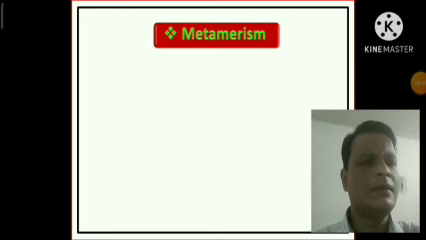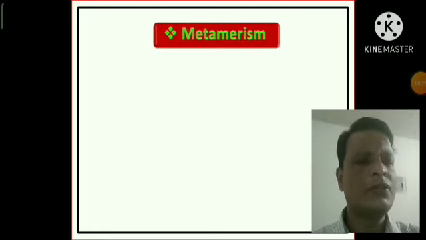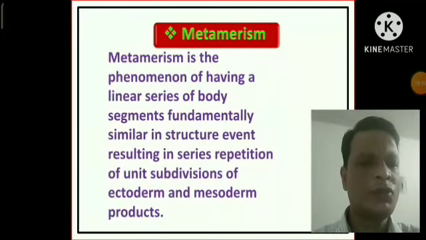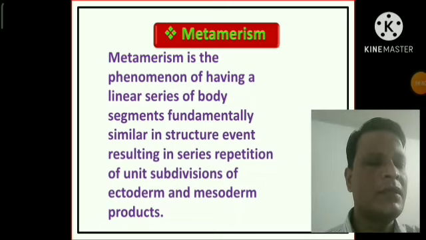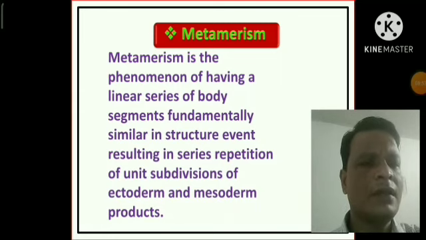Now another very important basis of animal classification, that is metamerism. Metamerism is the phenomenon of having a linear series of body segments fundamentally similar in structure, resulting in serial repetition of units of subdivision of ectoderm and mesodermal products. If you see, there are very different types of animals in our environment. Some animals actually consist of numerous segments, and these are called segmented animals.